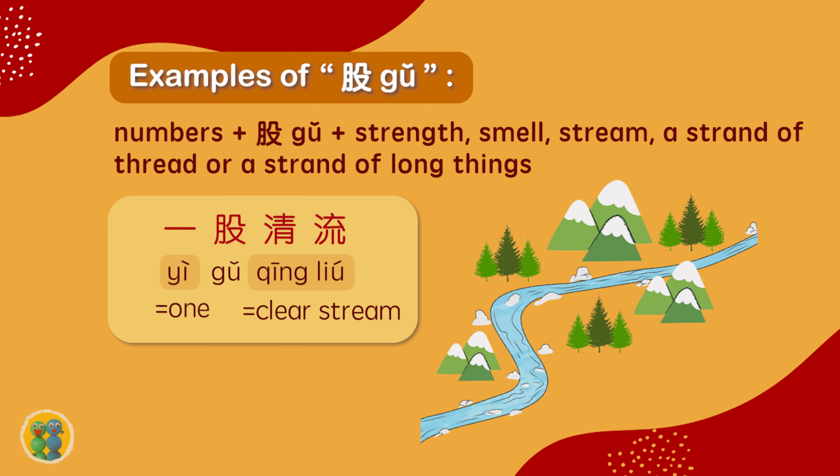一股清流 can have two meanings. The first one is just what it literally means. It's a clear river stream or a clear water stream. The second meaning is a compliment for a person, which means a person is very distinctive in a good way. Like if I say a person is 一股清流, I think that person is very distinctive in a good way, different from other people, like being honest and pure.